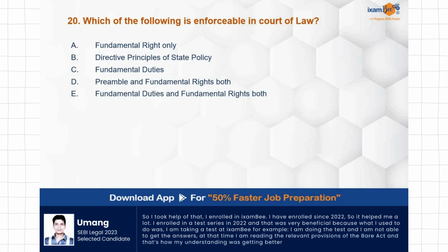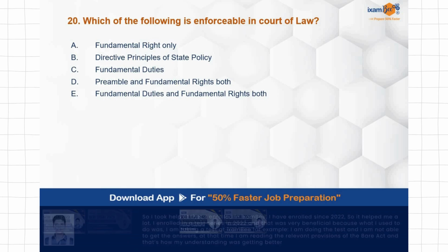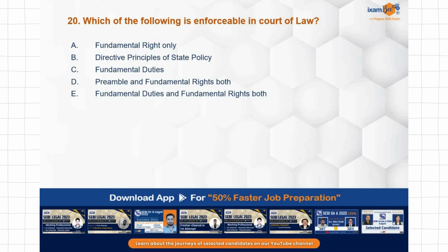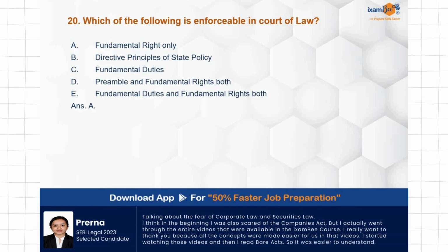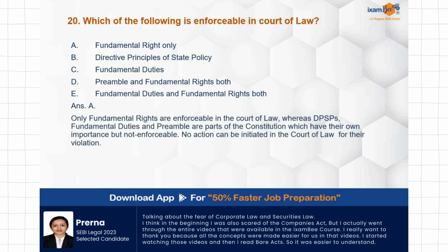Now, the question relating to enforceability is very easy if your concept is clear that only fundamental rights are enforceable over here. All the other parts that are covered here, DPSPs, fundamental duties, even preamble, these are not enforceable parts, though they are very, very important in interpretation in the actions of the government.